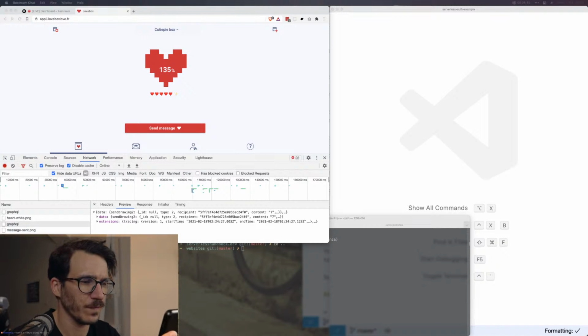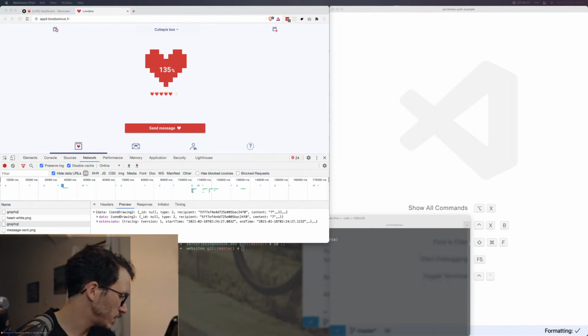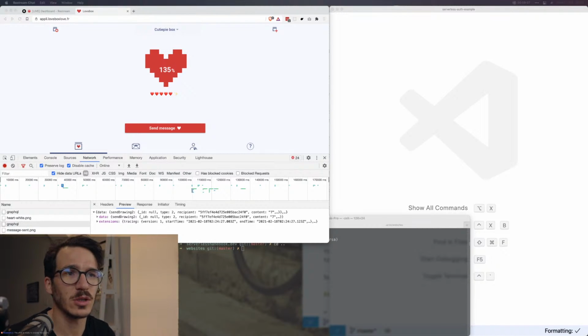Lovebox. Okay. No, this doesn't show anything. And it still hasn't received anything. It says close the lid to receive messages.